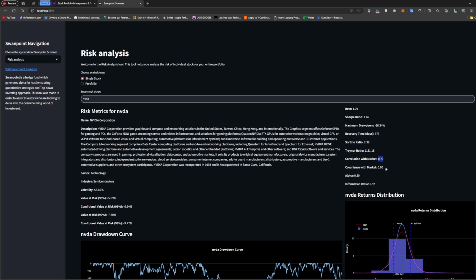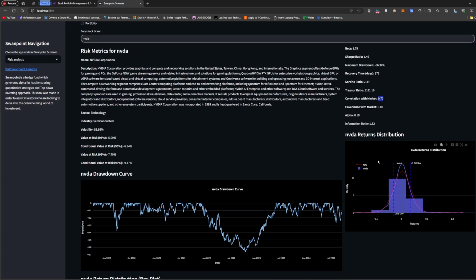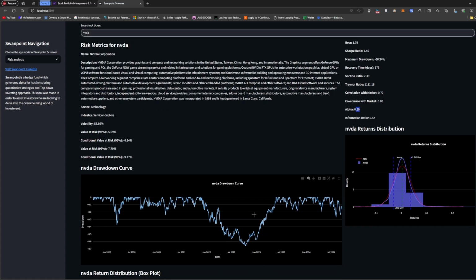This basically means that whenever the market goes up, there's a 70% chance of NVIDIA going up, and whenever the market goes down, there's a 70% chance of NVIDIA going down. So the correlation with the market is actually quite high there. And then alpha, information ratio.